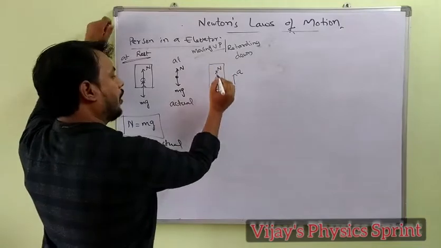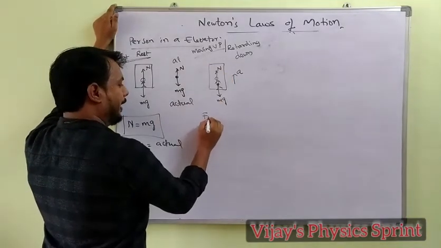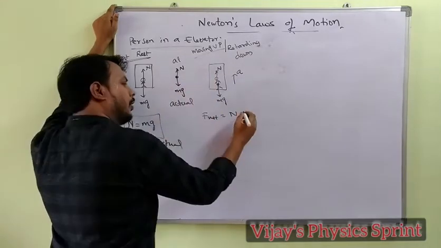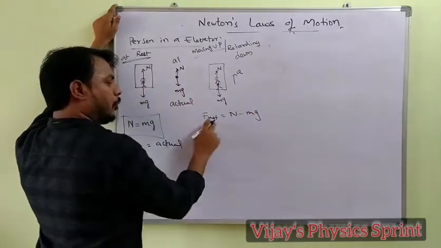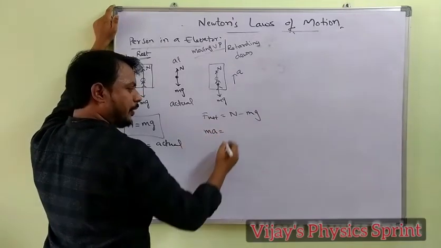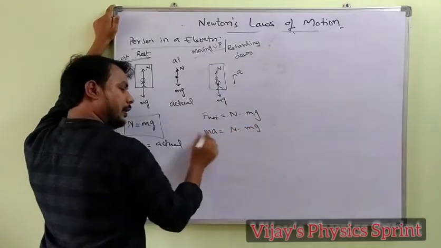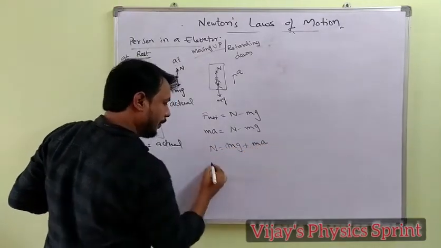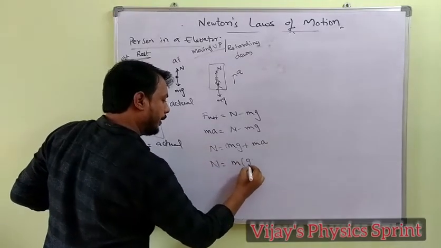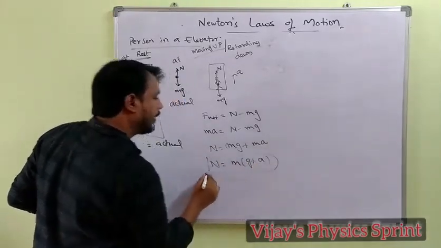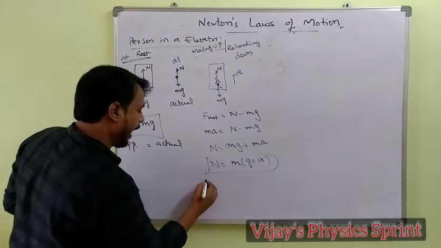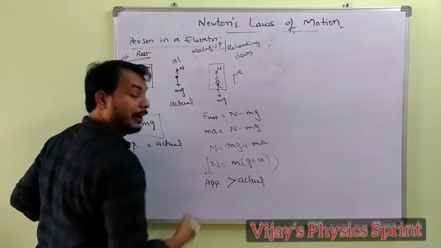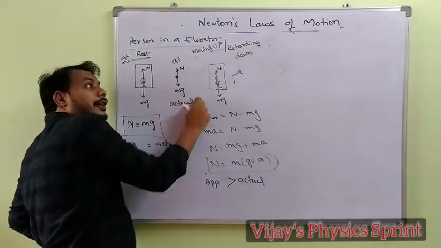Then the net force is moving up, so the normal force is greater than the actual weight. Force equation F equal to ma, N minus mg equals ma, then N equal to mg plus ma. Taking m as common, that is m(g plus a). In this case, the apparent weight is greater than the actual weight.